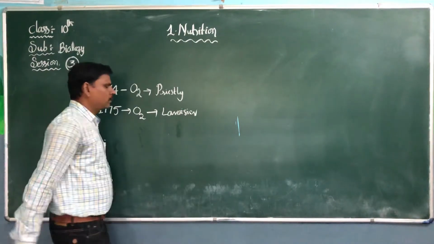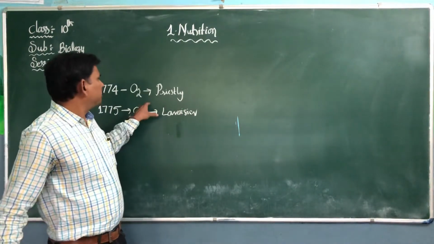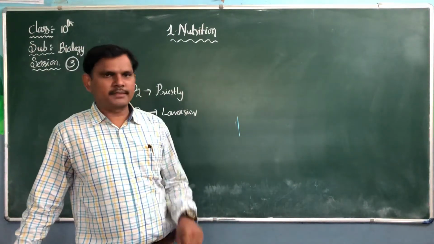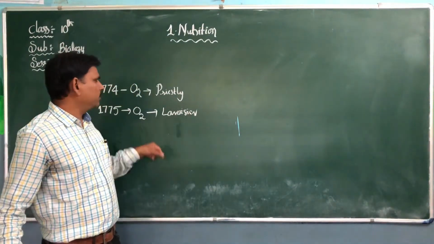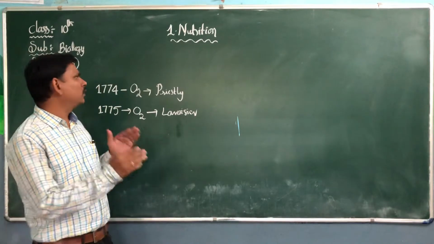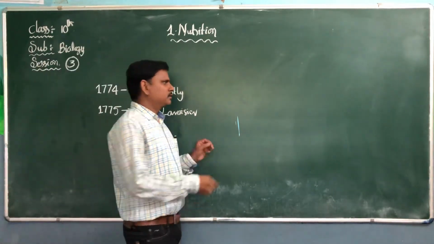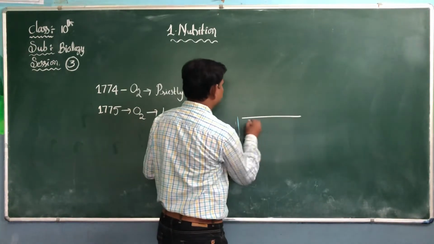Before Priestley discovered oxygen, he didn't know the name oxygen. After one year, the name was given by Lavoisier. But how did Priestley discover this oxygen? We can see a small experiment.